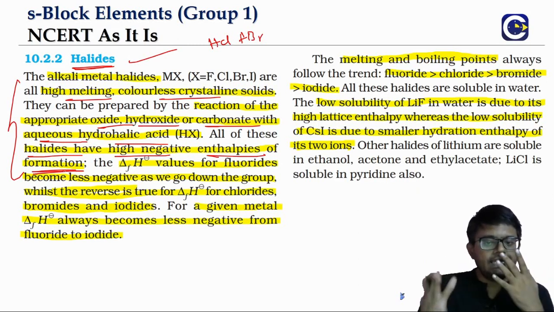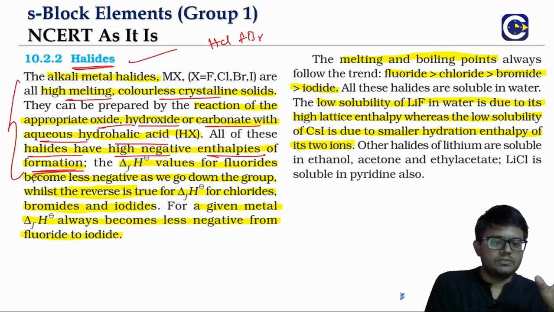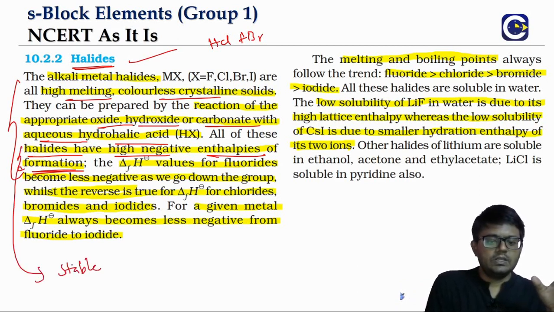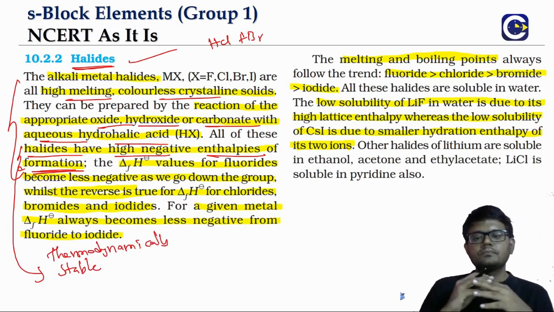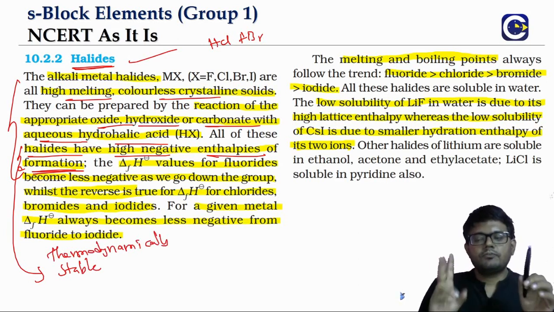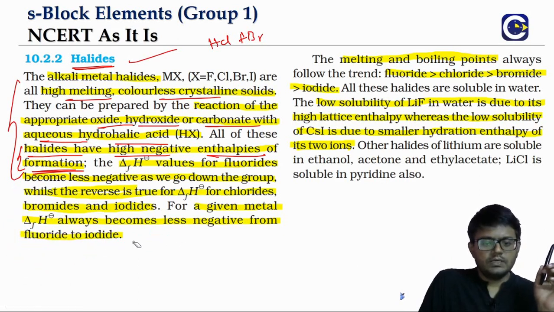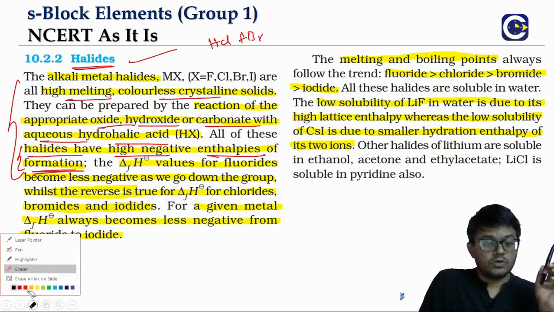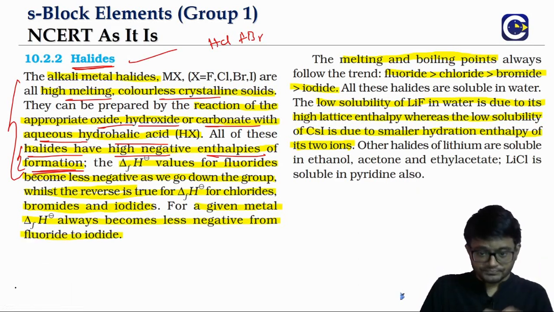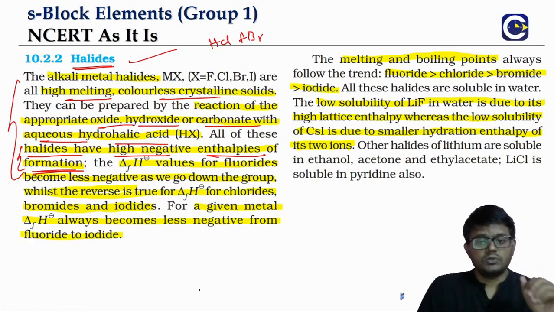So the high negative enthalpy of formation indicates that these compounds are thermodynamically very stable. Now here there can be a couple of questions about the enthalpies of formation. One reasoning question is possible. Not only that, we will also have some trend based questions.